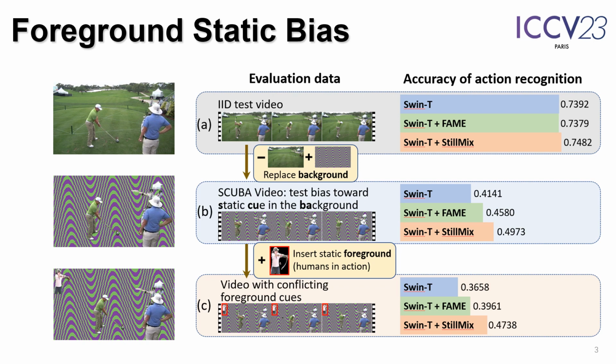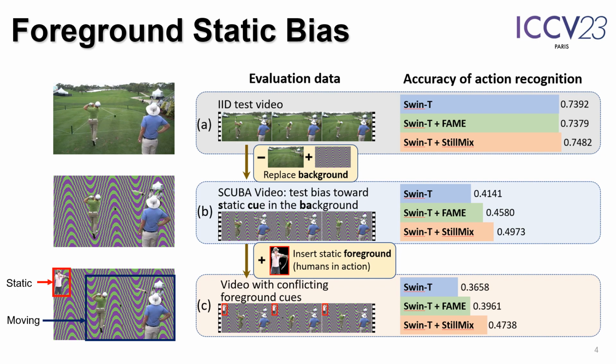To investigate the existence of foreground static bias, we create test videos with conflicting action cues from the moving part and the static part of the video. We first replace the background of an IID video by a sinusoidal stripe image. Then we extract a foreground from one frame in another video and insert the static foreground into all the frames of the video obtained in the first step. The resultant video has meaningless background, so the action information must come from the foreground. The foreground contains two action features, a static one and a moving one indicating different action labels. This design allows the quantification of foreground static bias.